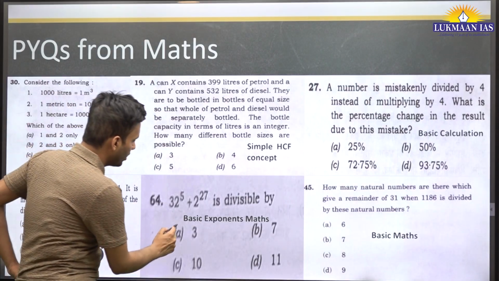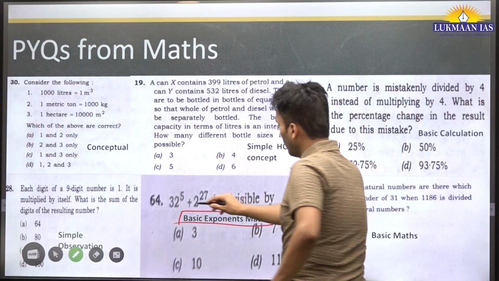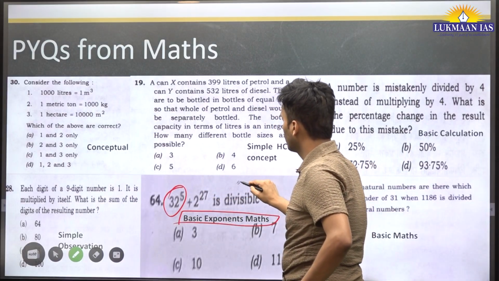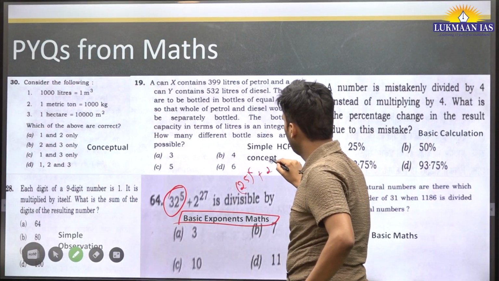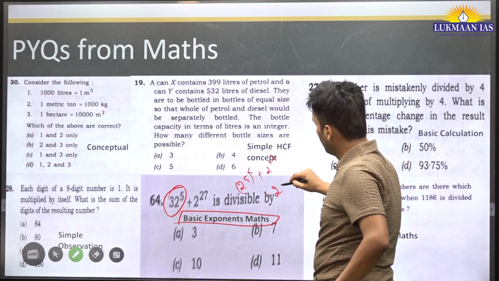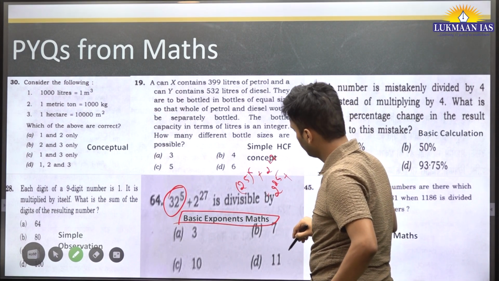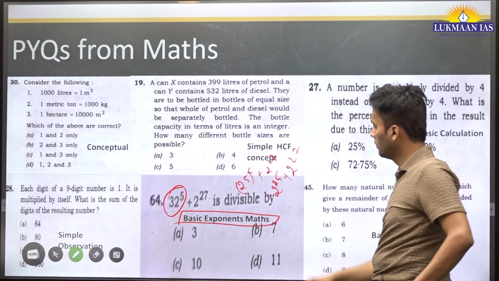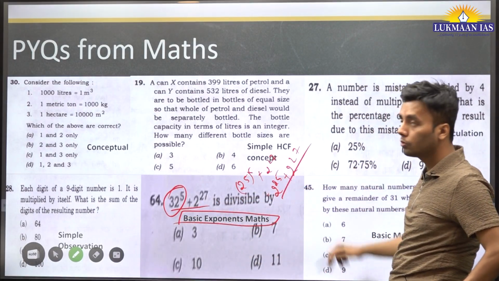Now let's move on to another basic exponent question. 32 power 5 can be written as 2 power 25, plus 2 power 27. This entire thing is simplified to this form.